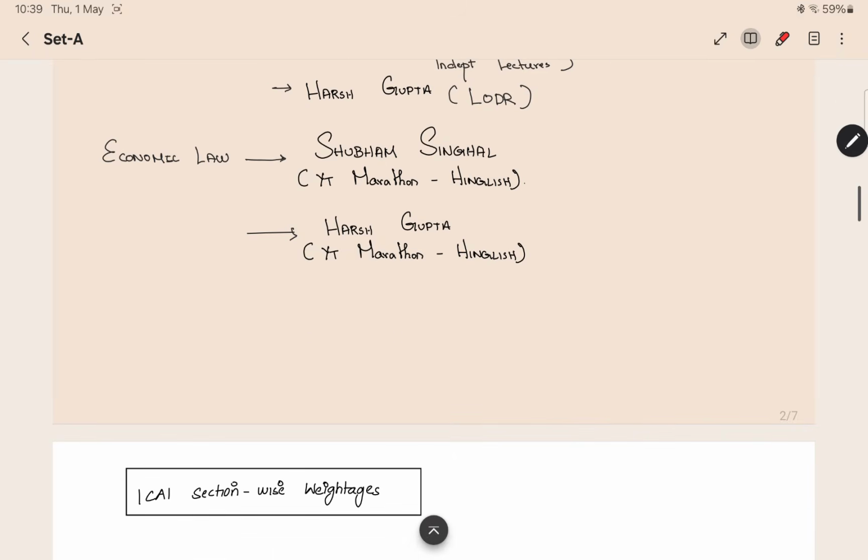The next thing is economic laws. In economic laws also, Shubham Singhal sir has uploaded YouTube marathons, which you can refer to, and then CA Harsh Gupta sir has covered all 3 things: FEMA, FCRA, IBC. His revision lectures are very useful for me, and I am recommending this for those who want to study economic laws even for the first time. I will refer to this. It is very student friendly.